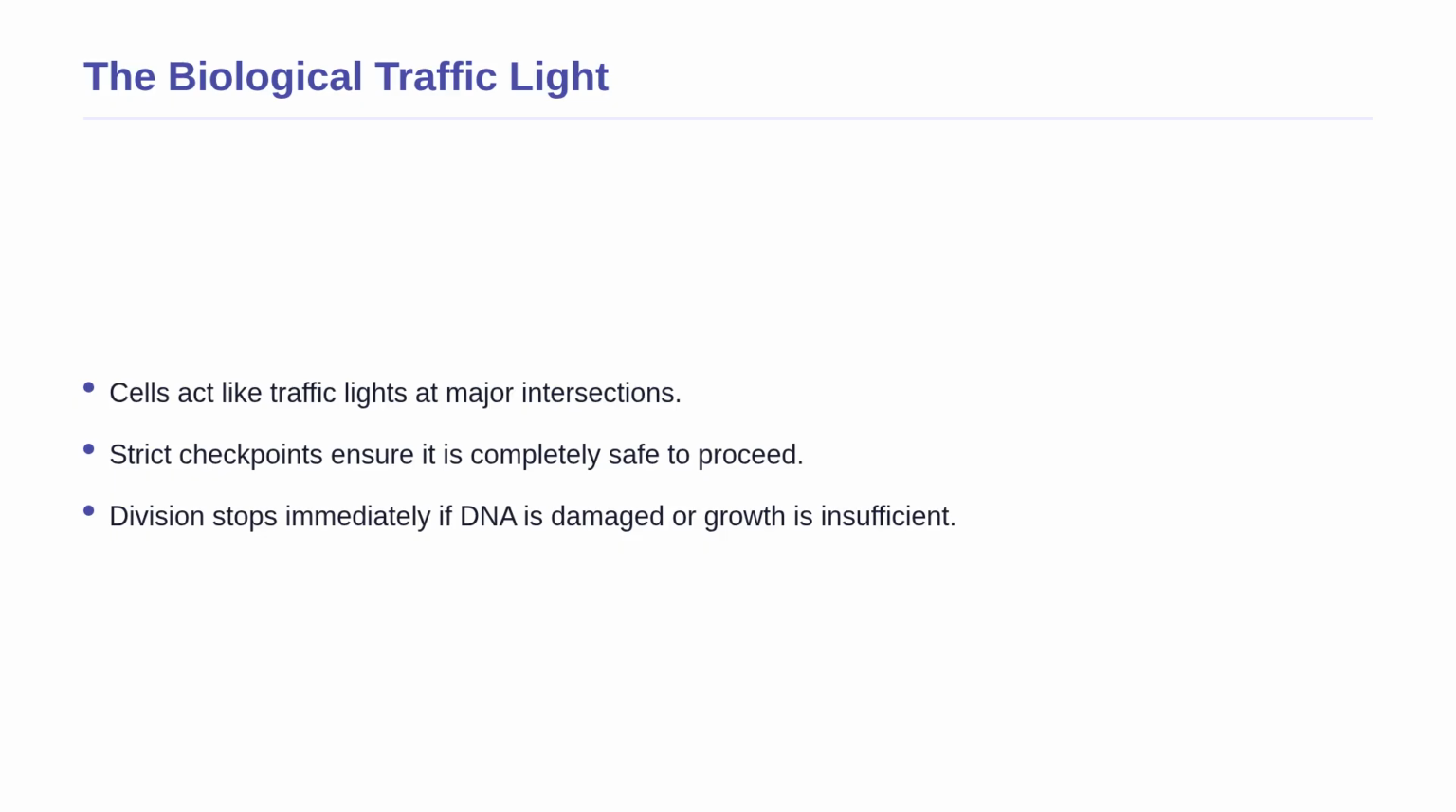Before a cell is allowed to divide and create a new cell, it must pass through specific checkpoints. If the cell's DNA is damaged, or if it has not grown enough, the biological traffic light stays red. This stops the division process immediately, ensuring that only healthy, fully prepared cells are allowed to multiply.